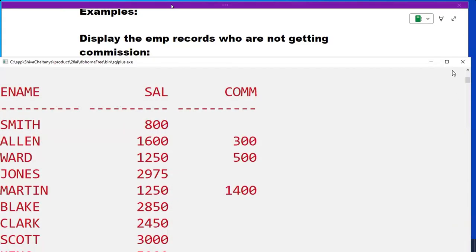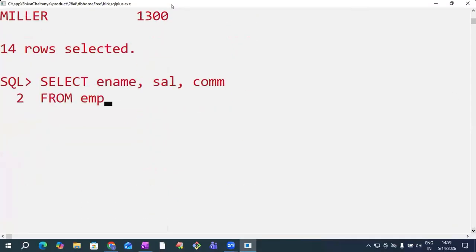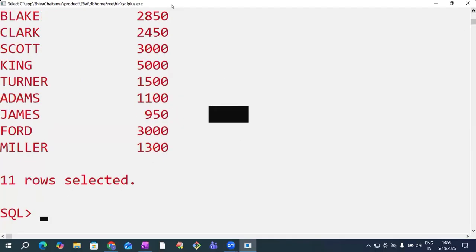Observe here. Who are not getting commission I want. So I'm writing like this: ename, salary, commission from EMP where commission is null. So 11 rows imply commission is null here. Those 11 rows I'm writing.